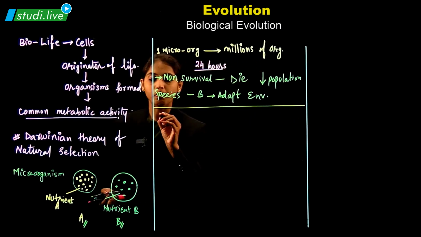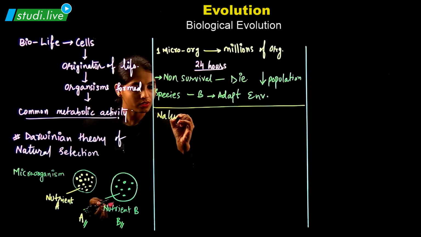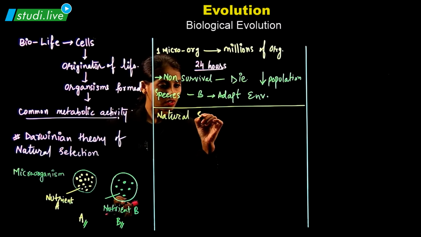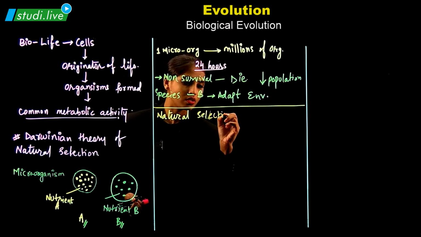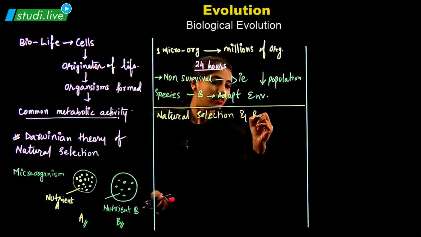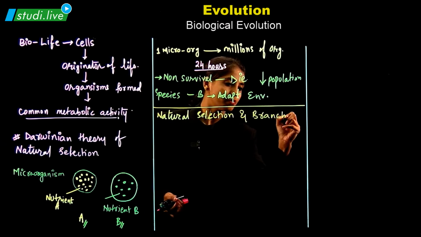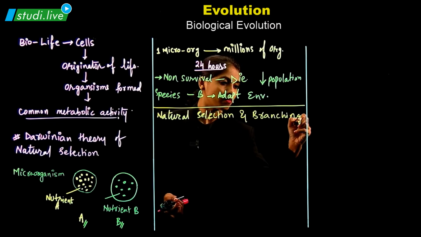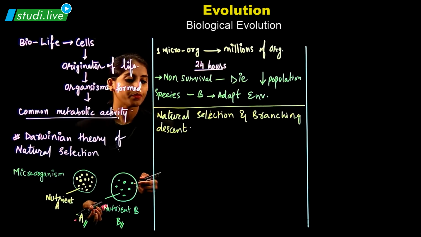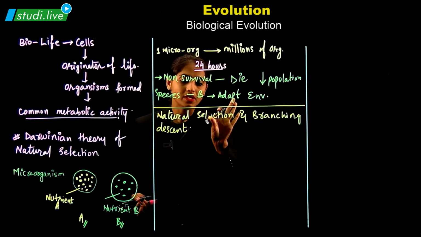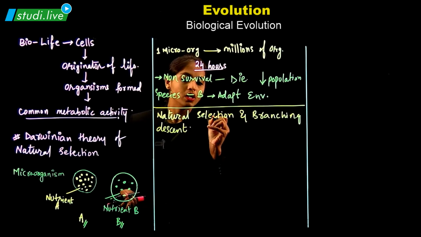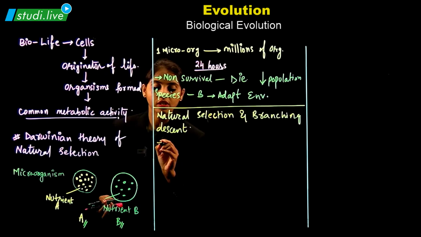If I talk about the natural selection, and branching, so we will observe that there will be some species which are able to survive in a given environment.